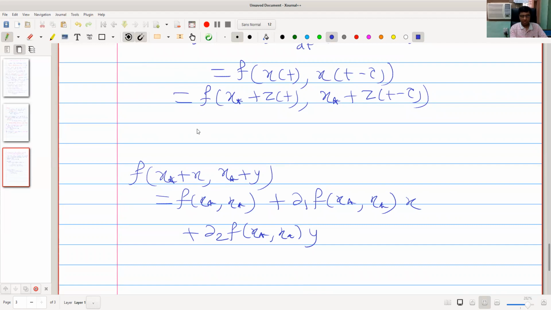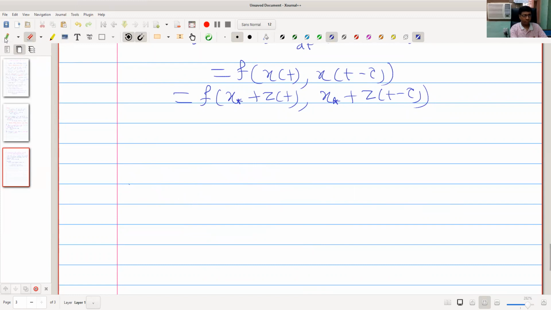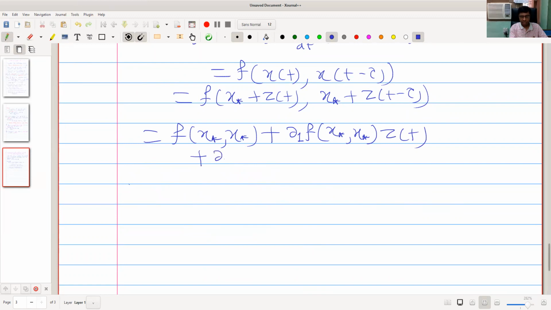So this is f of x star plus del 1, the partial derivative with respect to the first variable of f evaluated at x star, multiplied by this thing, that is z of t, plus del 2, the partial derivative with respect to the second variable of function f at x star.